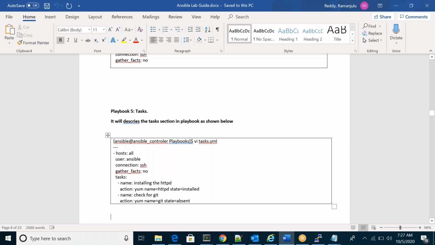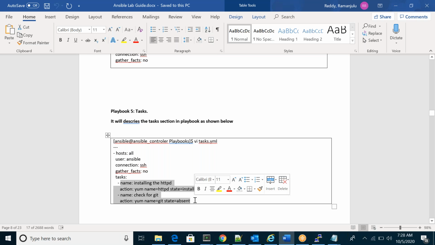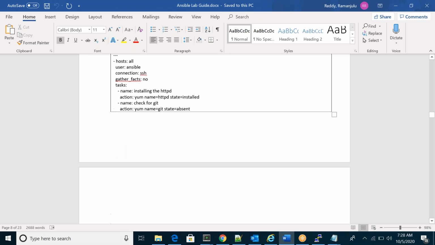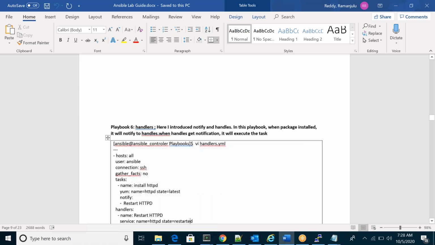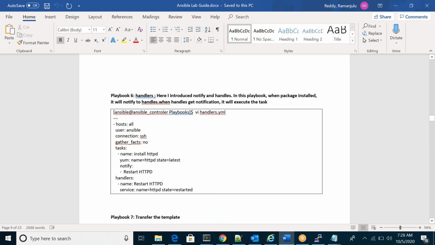The other facts we will discuss. Like this, we can mention multiple tasks, not only one task. The gather facts we will discuss later. Okay, any questions so far?